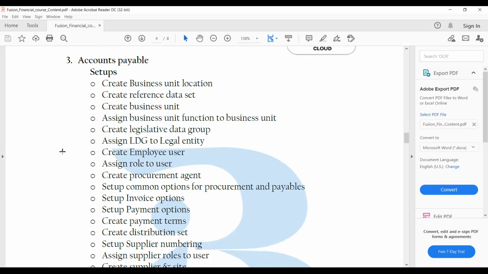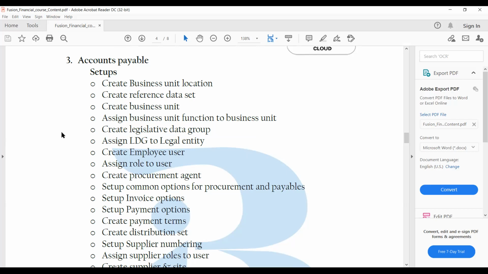And apart from that, we have legislative data group, and legislative data group is not part of the financial thing, but as a consultant, we will have to understand this concept. So I'll show you the configurations and what is done and why we are doing this legislative data group and all those things. And also we will create an employee user and assign a role and see how to create a procurement agent.